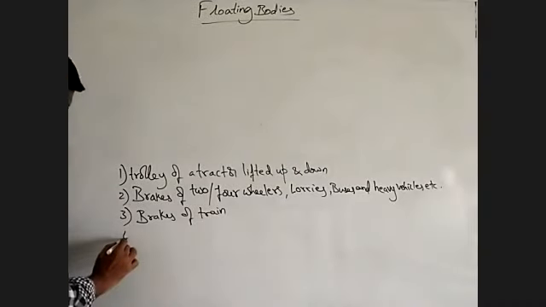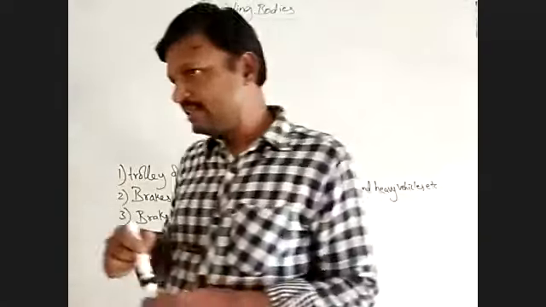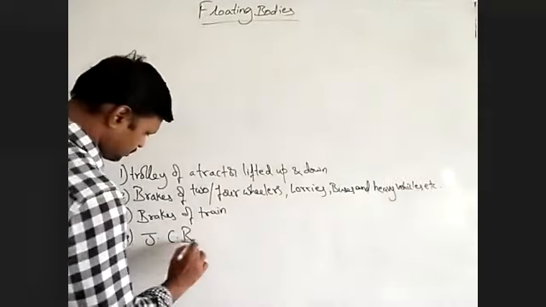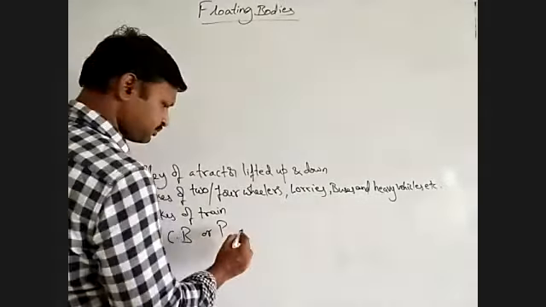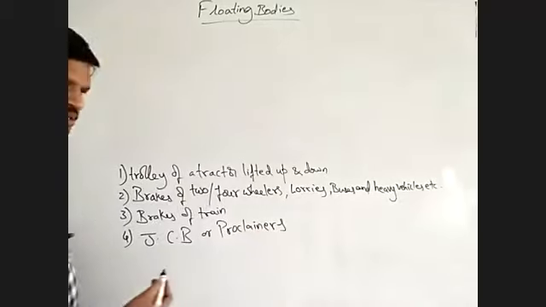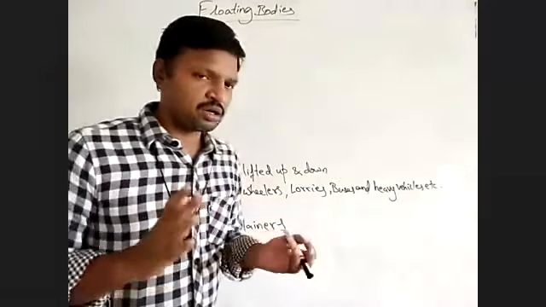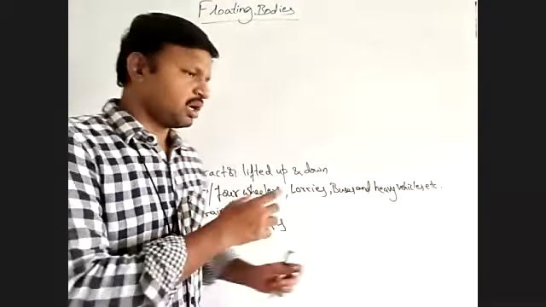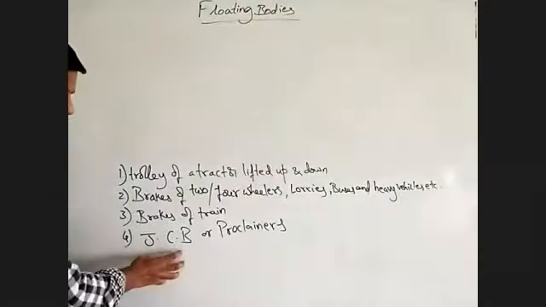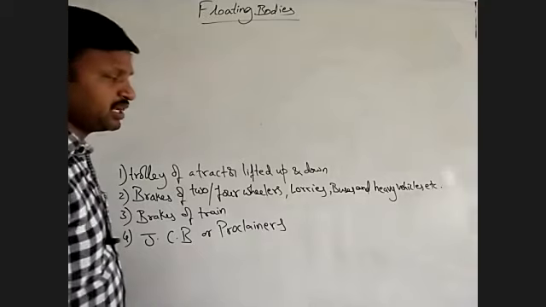Then the fourth example: you might have seen vehicles called JCB or Proclaimer. JCB is a small version of the Proclaimer. The mechanism in both is the same, but the size is different. This is a small vehicle, and this is a very big vehicle. Okay, coming to the brakes of 2-wheelers or 4-wheelers.